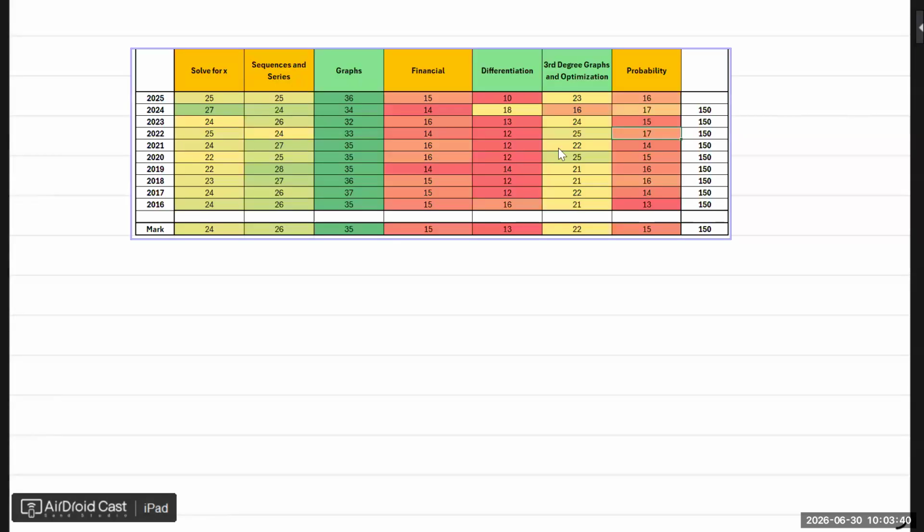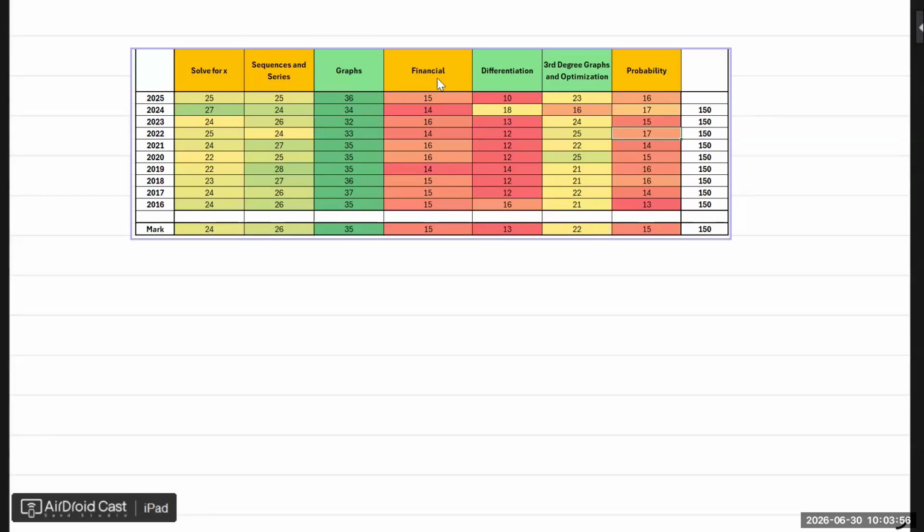So the whole idea is, and you will see now, I just show this on the screen. In short, paper one we can put down into these categories. It's solve for X, that's the first two questions. Sequences and series, the next two questions. Then graphs, very big, about 2 or 3 questions.